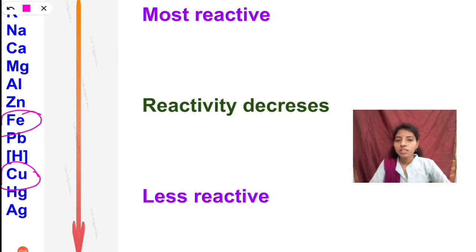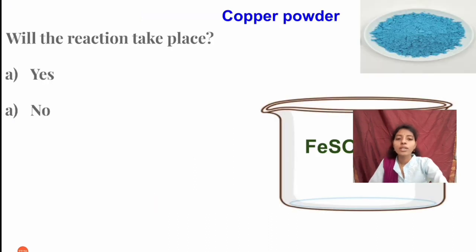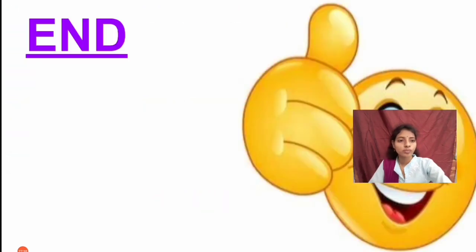We can say that iron is a more reactive metal than copper. So that's why iron replaces the copper. The copper does not replace the iron because of its less reactivity. So the reaction does not take place here. The answer is no, because of the less reactivity of copper.